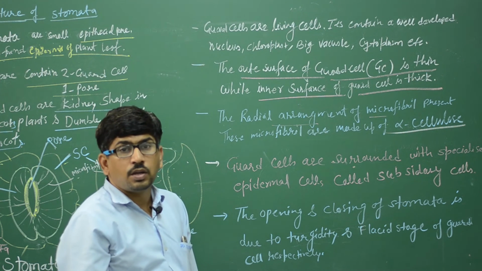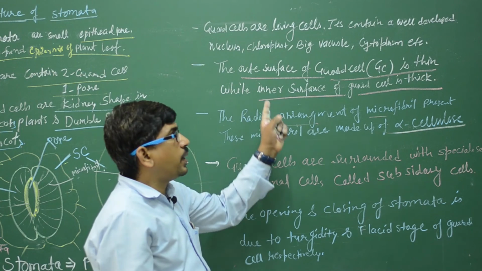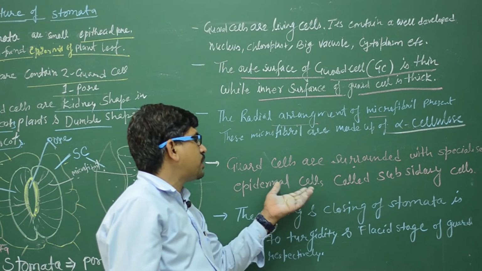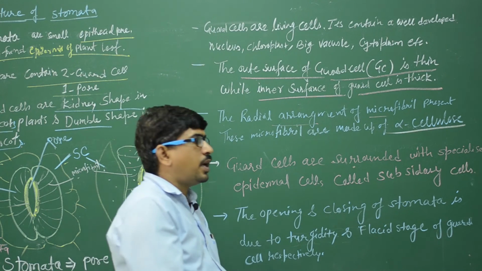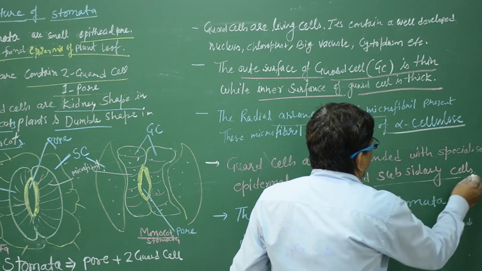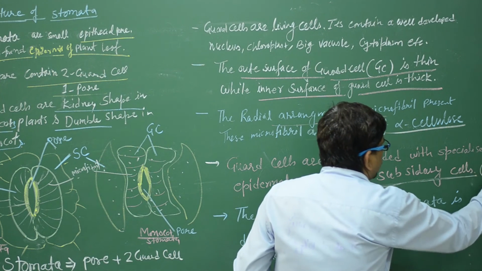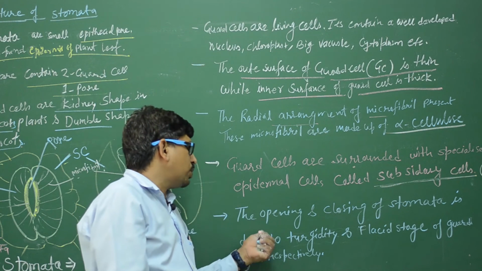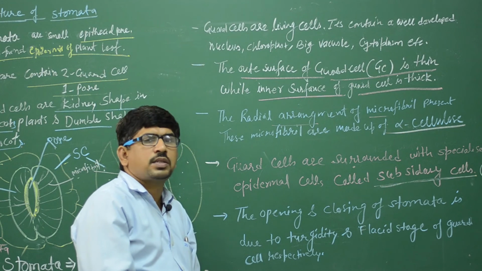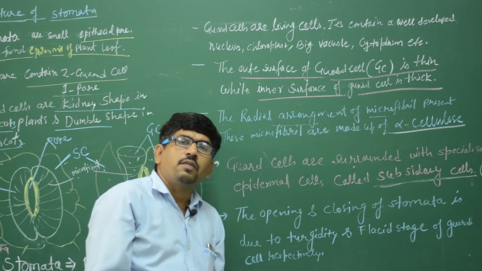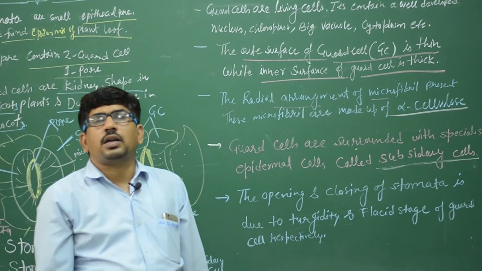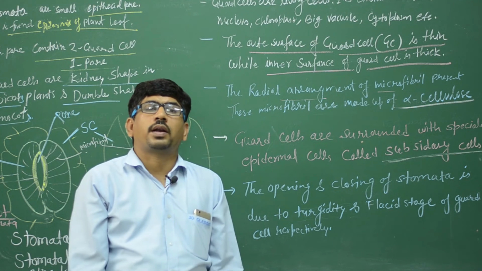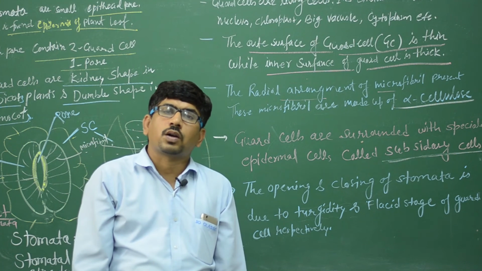कितने क्वेश्चन हो गए स्टोमेटा से? 6 क्वेश्चन. 4 + 5 + 6. Next, the guard cells are surrounded by specialized epidermal cells called the subsidiary cell. Subsidiary cells, a short form we can say SC. The opening and closing of stomata is due to the turgidity and flaccid stage of the guard cell respectively. When the guard cells are turgid, the stomata open. When the guard cell is flaccid, the stomata is closed.